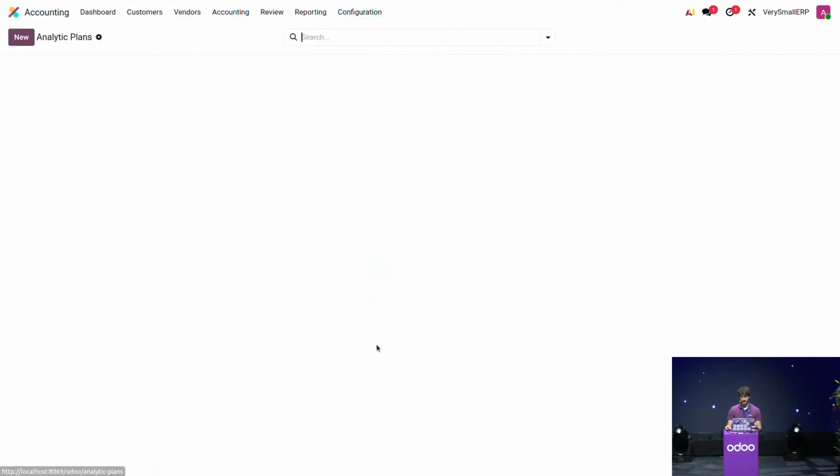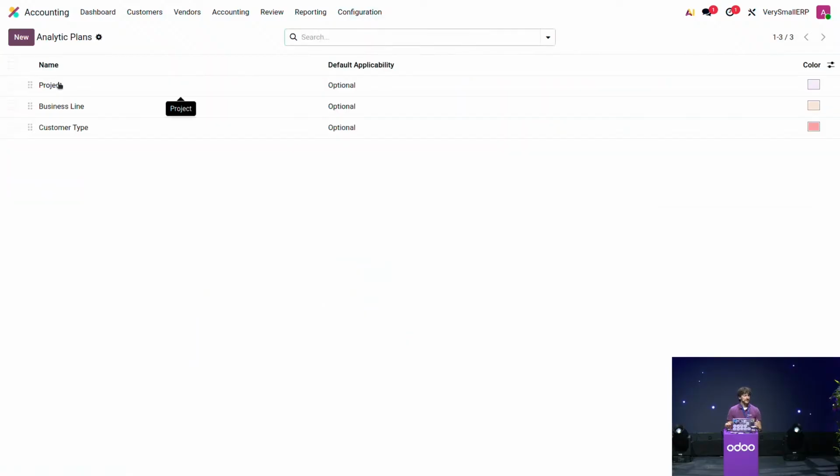Let's open the analytic plans. You can see here that we have 3 different plans, and one of them, project, is actually a standard plan of Odoo. It means that whenever you activate analytic accounting, you will have a project plan that will be created, and in that plan, you will see it later, there will be as many accounts as you have projects unless you decide otherwise. In this case, we have also created 2 other analytic plans, business line and customer type.